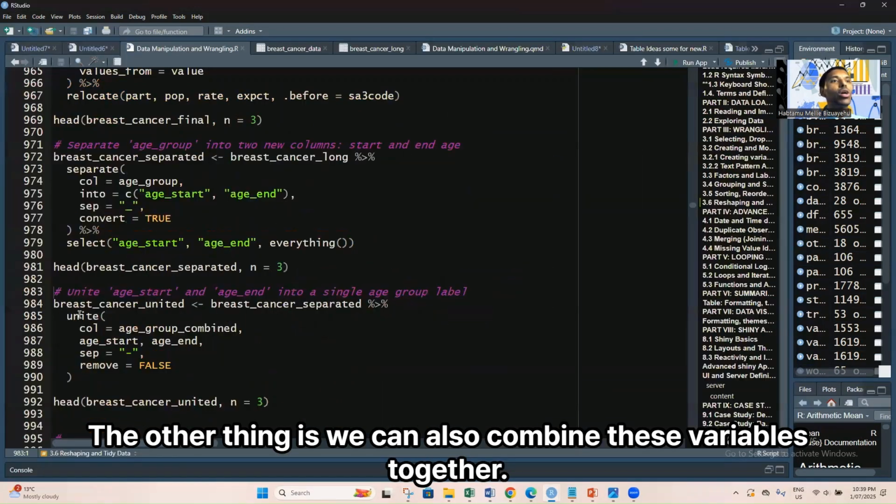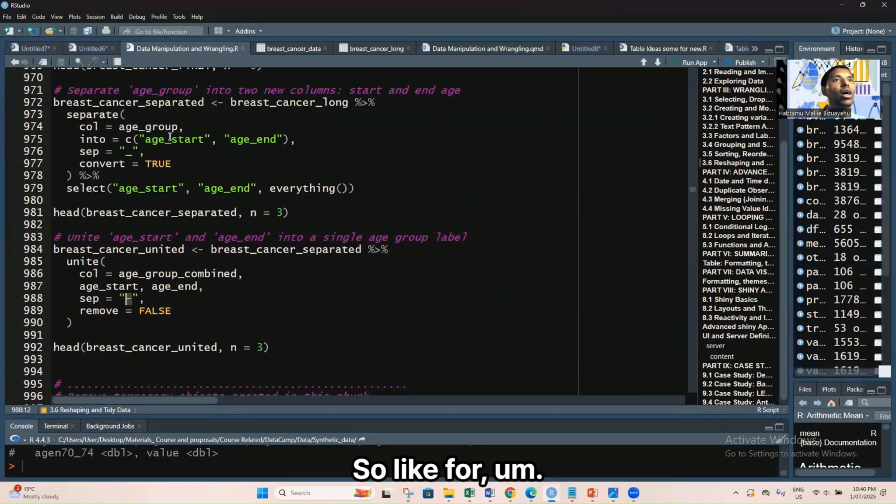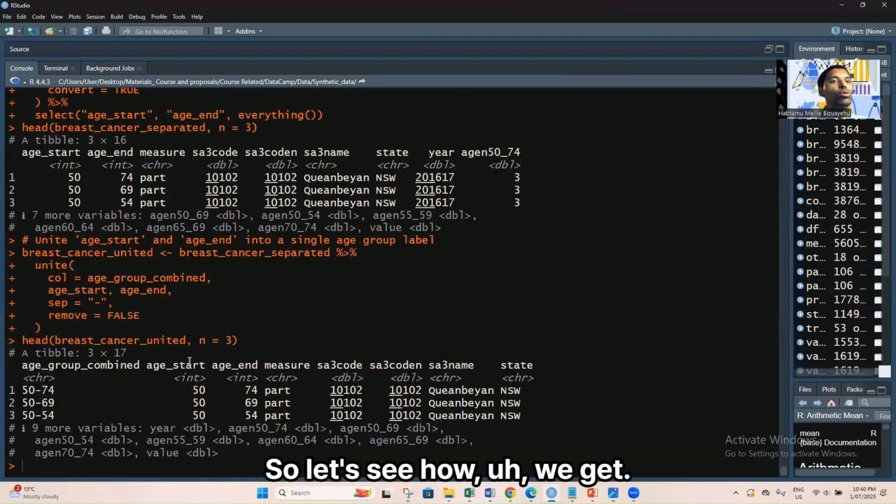The other thing is we can also combine these variables together. This is the code to combine them. That means we say combine, and in between we put a slash. So let's see how we get it.